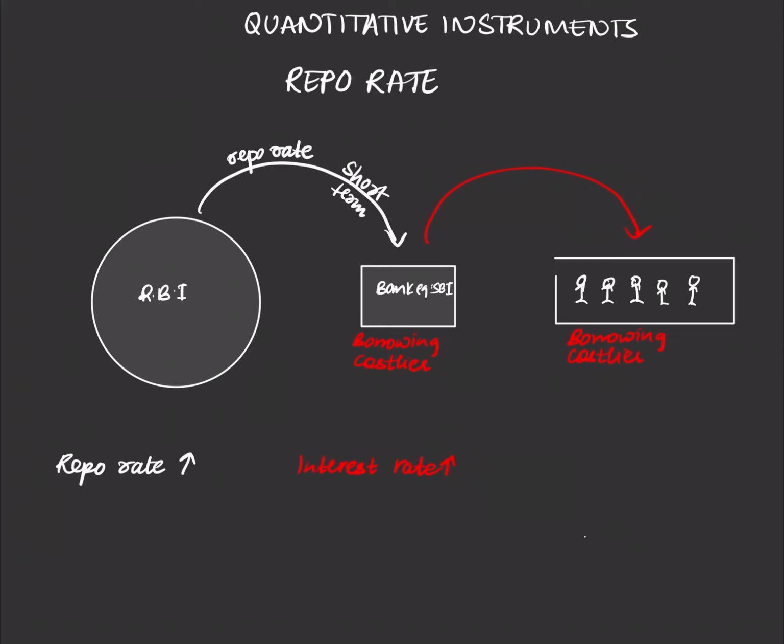Second, when repo rate increases, what happens to credit creation in our economy? When repo rate increases, the bank finds it more difficult to borrow more money because it's costlier. So the bank borrows less money. And when the bank borrows less money, the bank has less money in turn to lend to people like us. Hence the credit creation will reduce, because the bank has less money. Only when the bank has enough money can it lend money. So if the bank has 1,000 rupees, it can lend 800 rupees. But if the bank only has 500 rupees, then it can only lend 400 rupees. That is the second comparison.